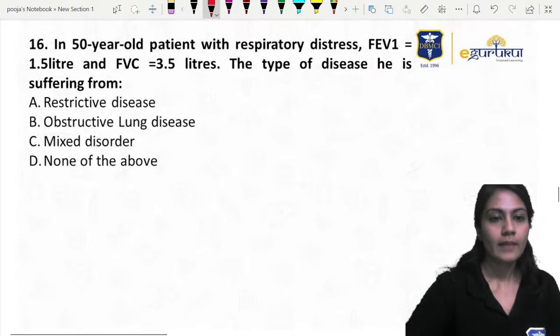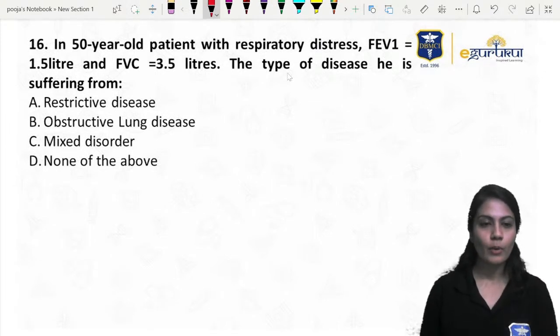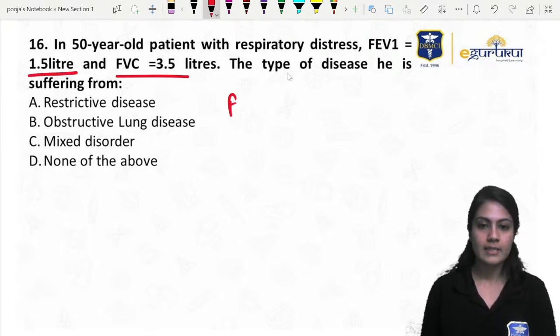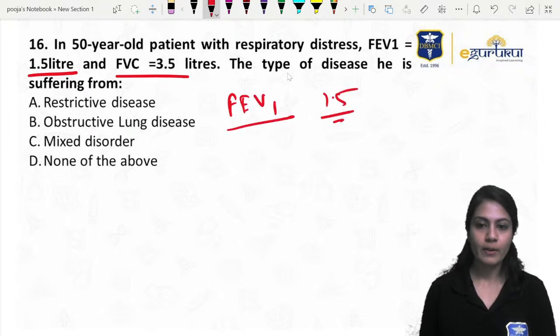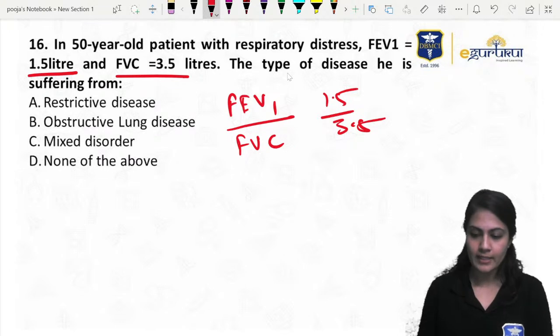Then, we will finish up quickly. Later on, we are not going to discuss a lot. Now tell me, what is in this one? FVC is 3.5, FEV1 is 1.5. 1.5 upon 3.5. Tell me the answer. It is somewhere around 40 to 45%.